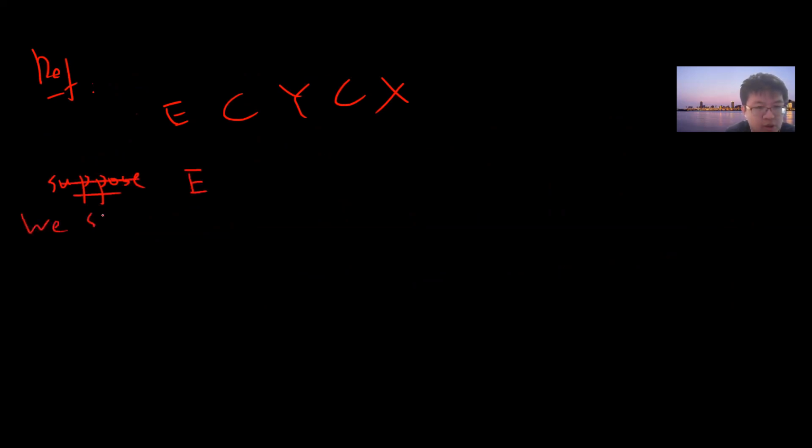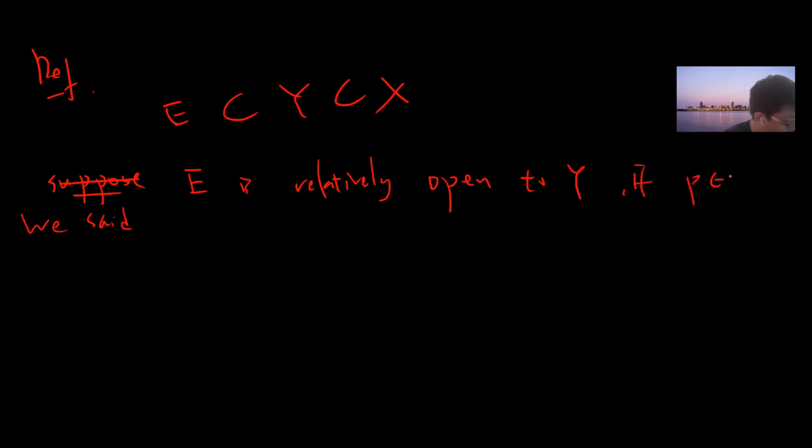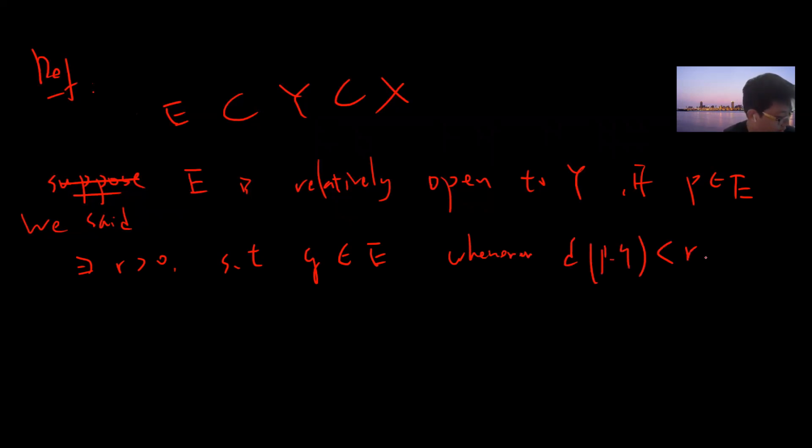So that's the definition. Let's see, we take Y. Suppose we have this, and suppose... So, definition: suppose we say that E is relatively open in Y if for P belongs to E, there exists R greater than 0 such that Q belongs to E whenever d(P,Q) is less than R and Q belongs to Y.